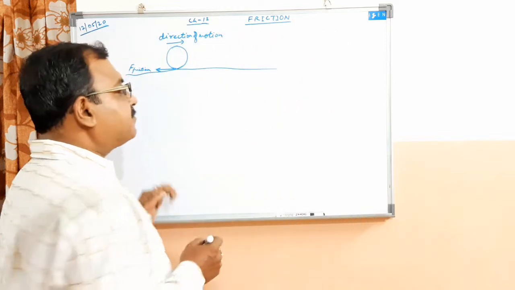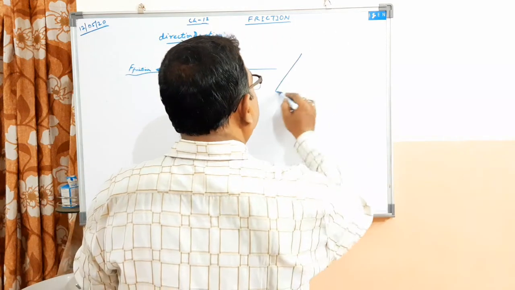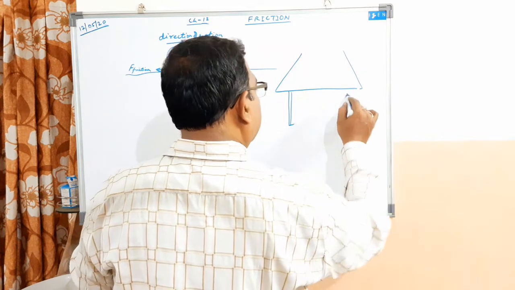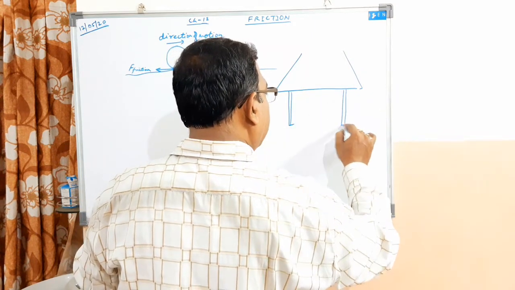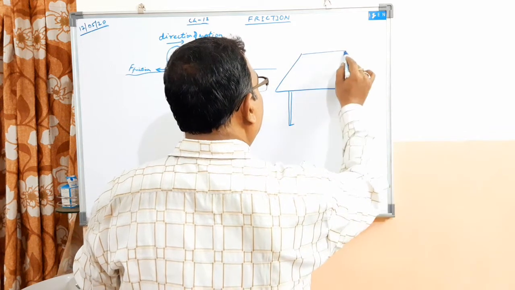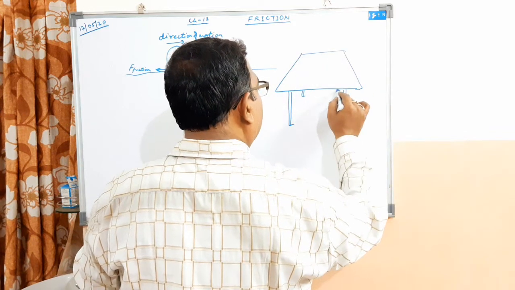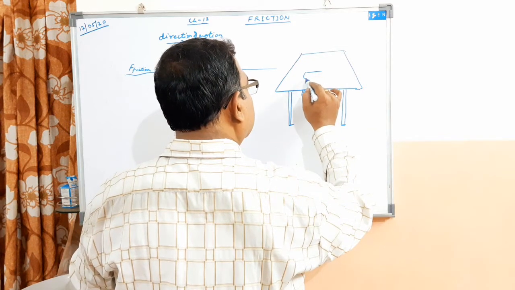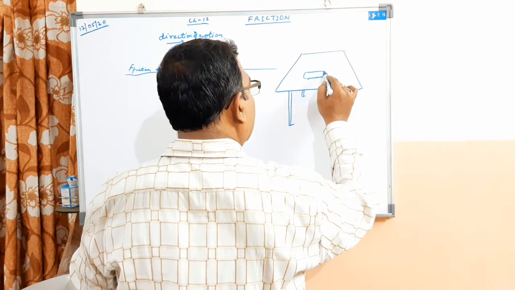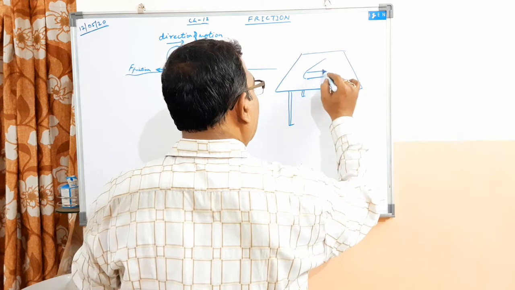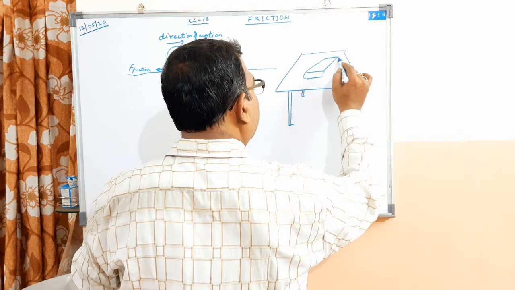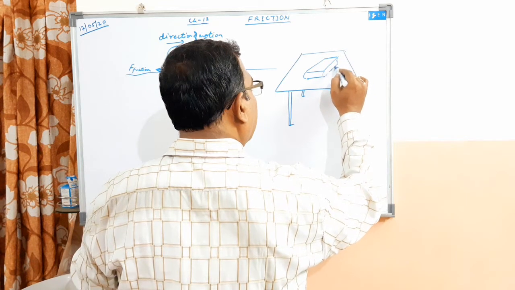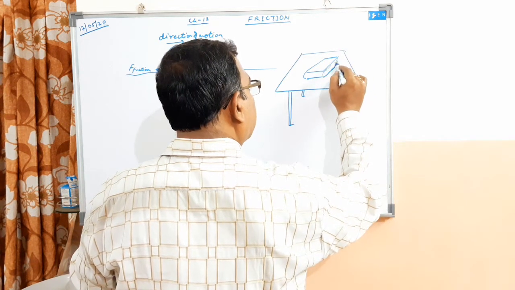Now supposing this is a table, and a book is kept on the table.